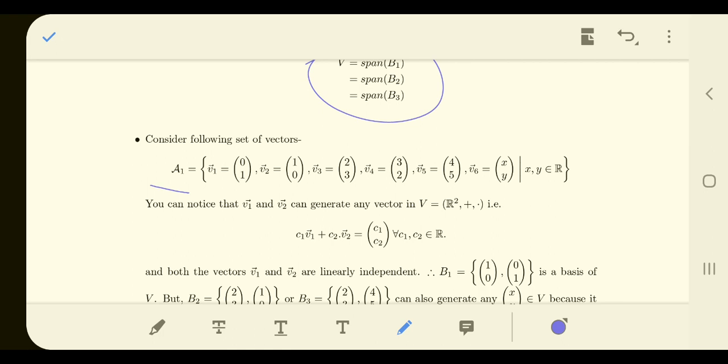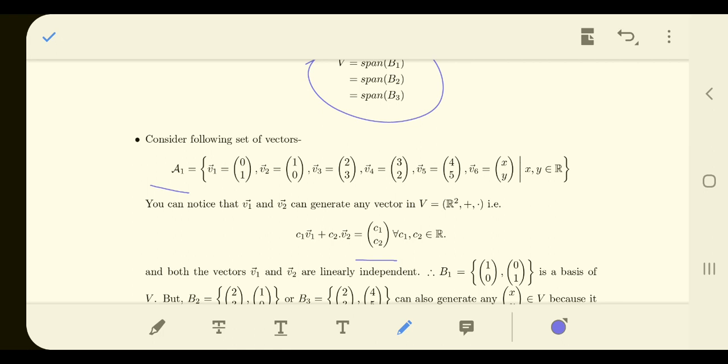We know that V1 and V2 are the canonical basis vectors of R2, and they can generate the entire R2. You take some linear combination of these V1 and V2, and it will definitely generate any element of R2, as you can see from here.